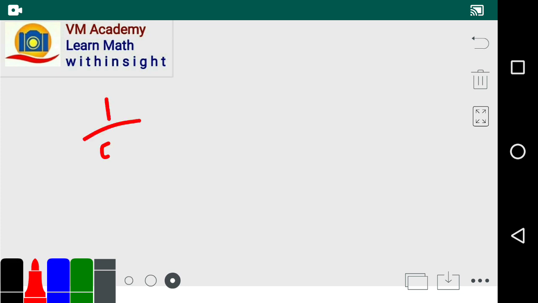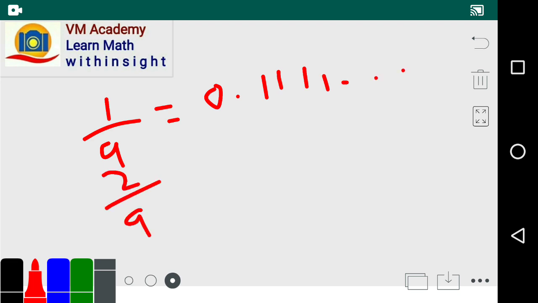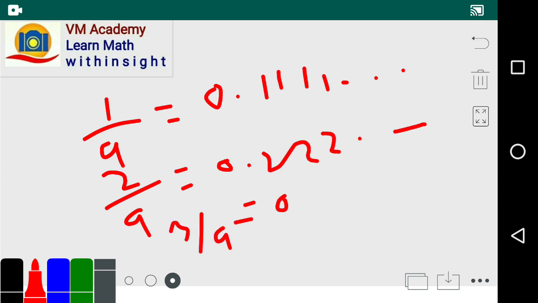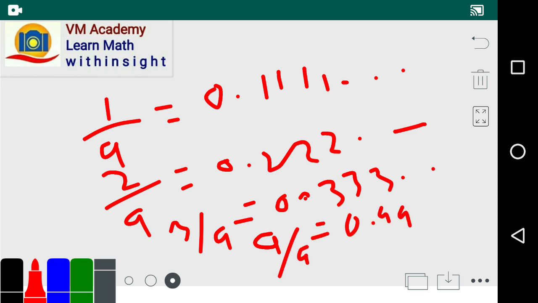Now 1 by 9 is, friends, 0.1111, and so on. 2 by 9 is, friends, 0.222, and so on, and 3 by 9 is 0.3333, and so on infinitely. Similarly 9 by 9 is, we can see, 0.9999, and so on.